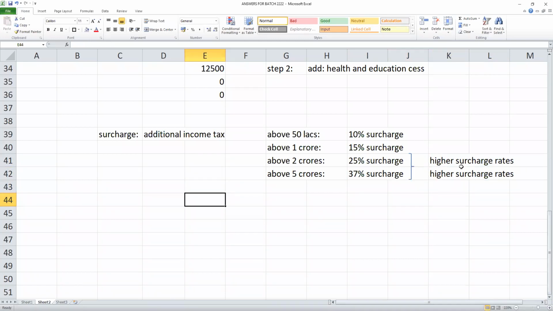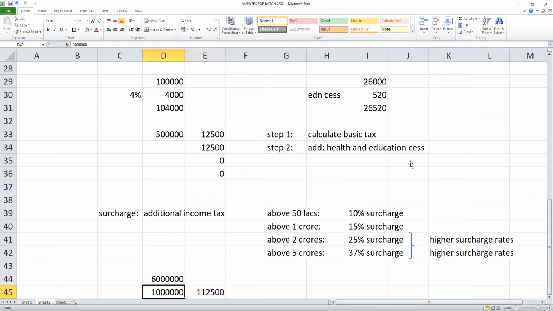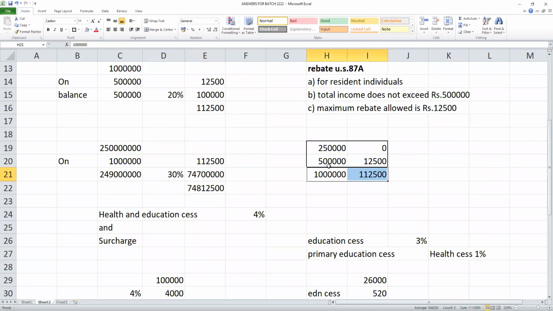Okay, now I'll give you an example. Suppose your income is 60 lakhs. What is the tax on 10 lakhs? Please remember this, students: on 10 lakhs, it is 1,12,500. For 5 lakhs, 12,500; for 2.5 lakhs, 0.